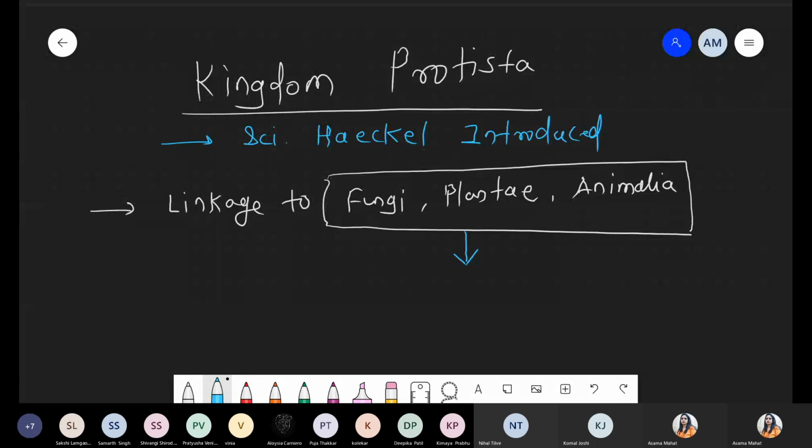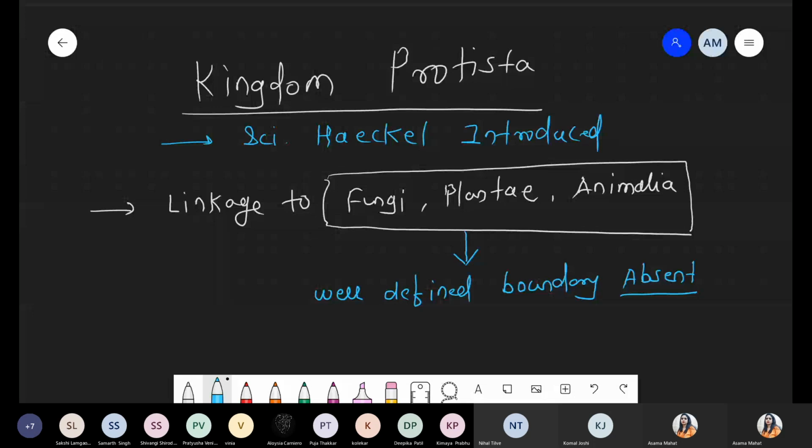So that's why we have to write down one sentence: this kingdom Protista does not have any well-defined boundary. So simply we can say the well-defined boundary is absent. Boundary means we are talking about a specific type of cell wall, a specific type of plasma membrane. That is absent because, as we will discuss ahead when we compare, fungi's boundary is made of chitin, the cell wall of fungus is chitin.